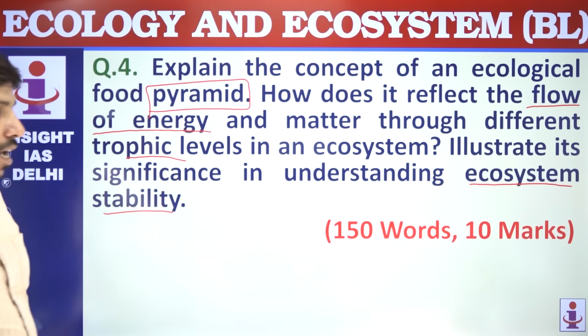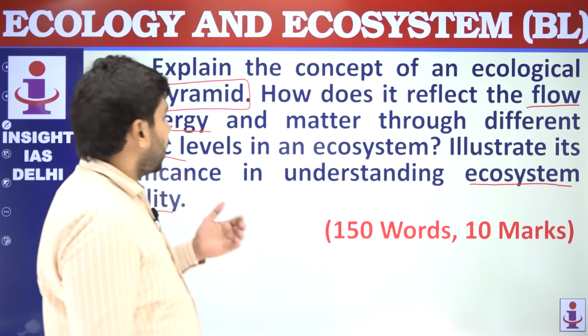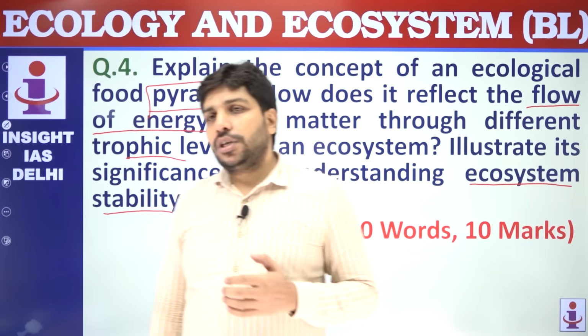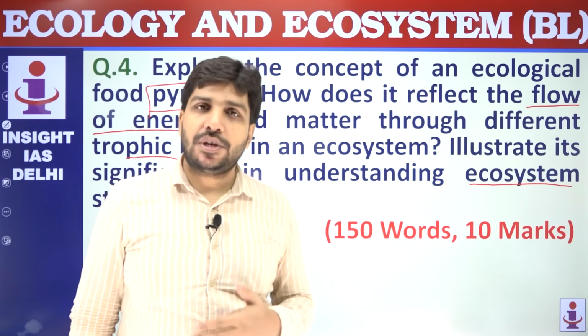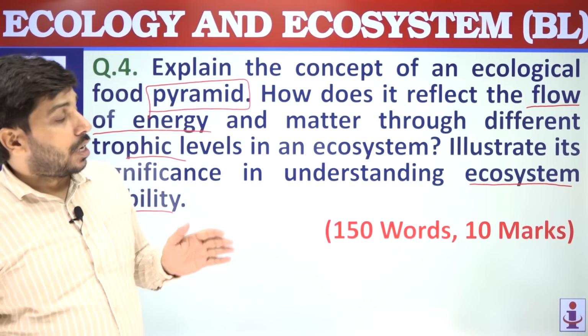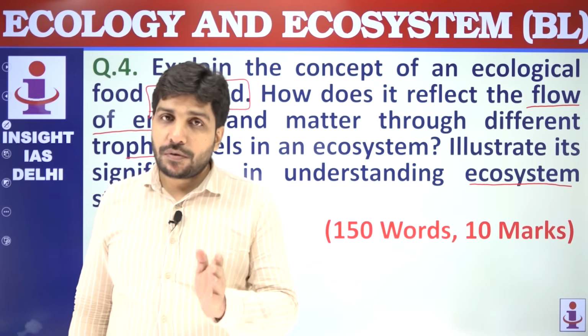So while writing the answer to this question, the first thing is you should define ecological pyramid. What are ecological pyramid? Ecological pyramid, its types like pyramid of energy, pyramid of biomass, pyramid of numbers. How is ecological pyramid of energy always upright because of unidirectional flow of energy?